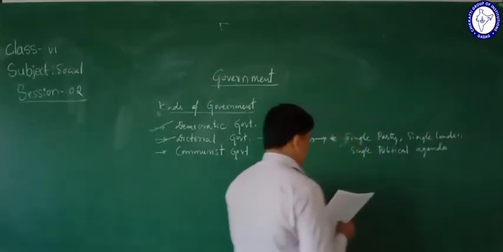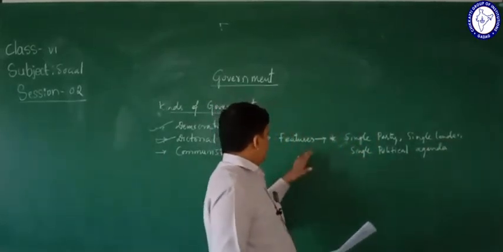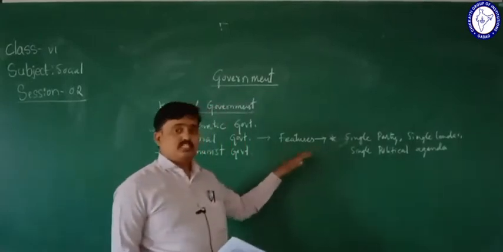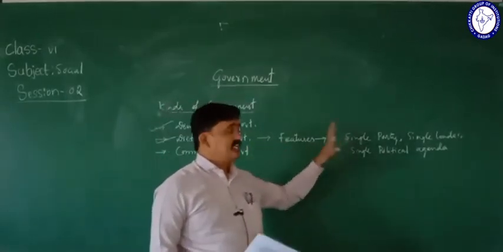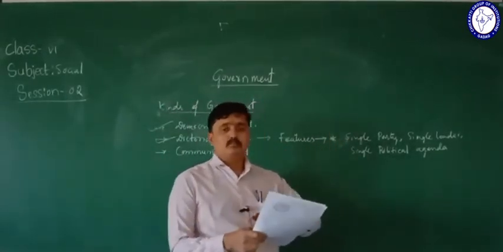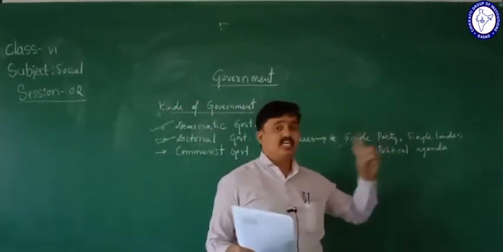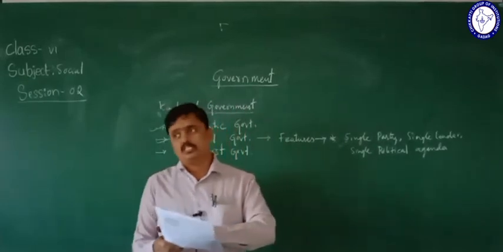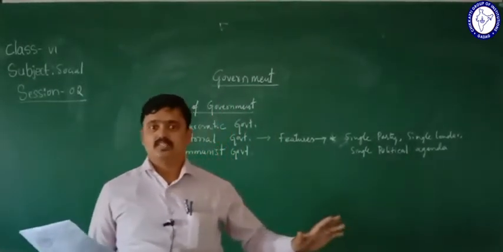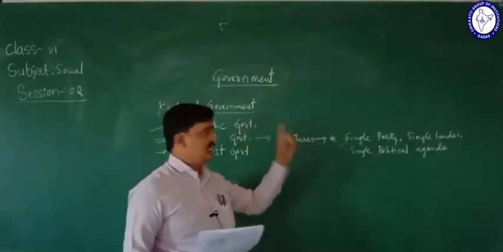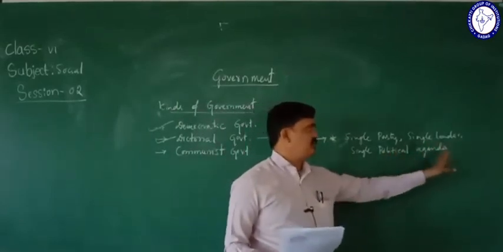What is the first feature of the dictatorial government? Single party. It means there are no other parties, only a single party, and a single leader. There is no competition; he is alone, the single leader, with a single political agenda.